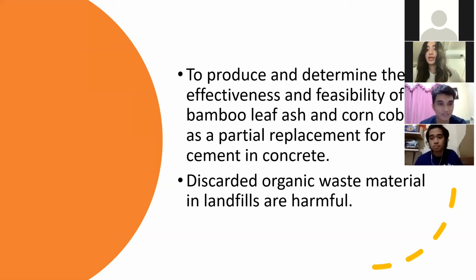With the use of corn cob and bamboo leaf, we are trying to lessen this natural and biodegradable waste that will allow us to use it in the construction industry to maintain the waste balance on landfills and protect public and environment's health. It is not only that this study will benefit us to control the waste in landfills and prevent the anaerobic decomposition, but also will have a good effect once these variables are made and partially added to the concrete. In construction, according to the studies presented earlier, corn cob and bamboo leaf ash makes the concrete stronger.